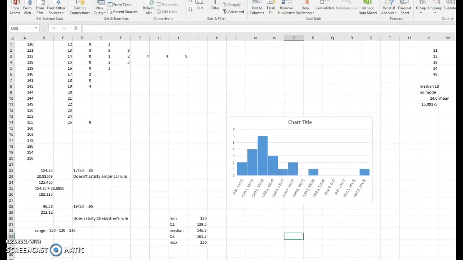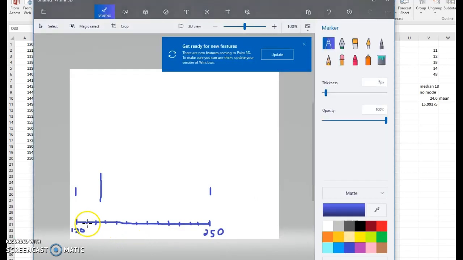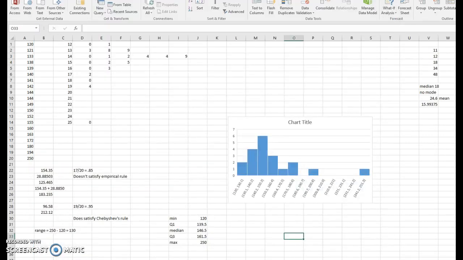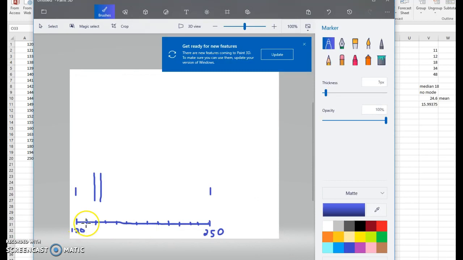All right. And then my first quartile was at 139.5. All right. So this was 130. This was 140. So somewhere in here. And then our third quartile was at 161.5. All right. So this was 130, 140, 150, 160. 161 is right in here. All right, so I make a box of my quartiles and my median.